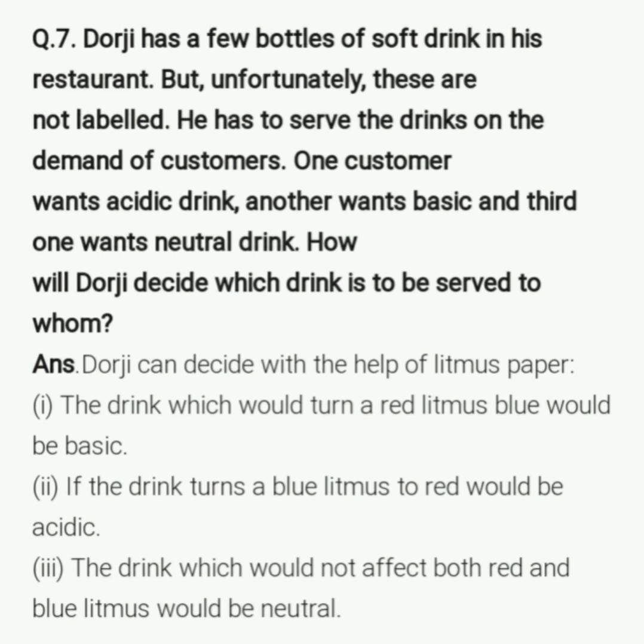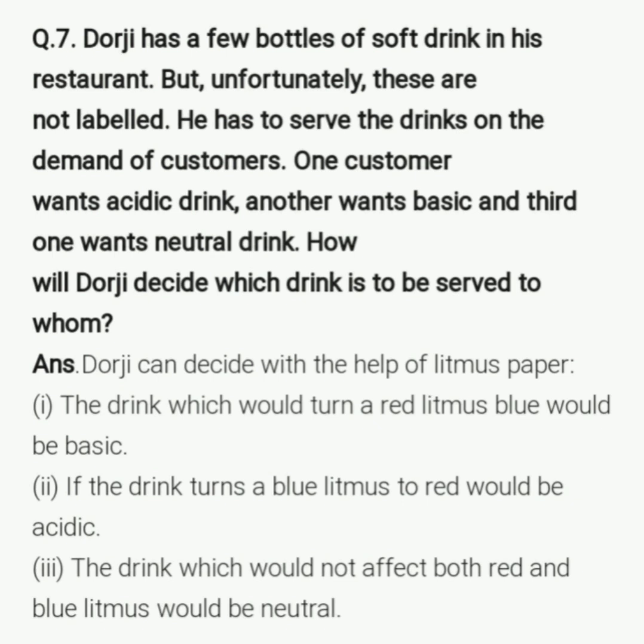First test, if the drink turns a red litmus blue, it will be basic. Means when the litmus paper turns blue, that means the solution is a basic solution. If the drink turns a blue litmus to red, it will be acidic. Means if he dips the litmus paper in that solution, and the blue litmus turns red, that means our solution is acidic.